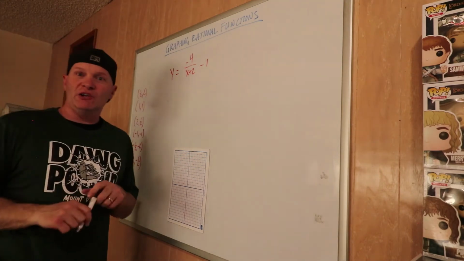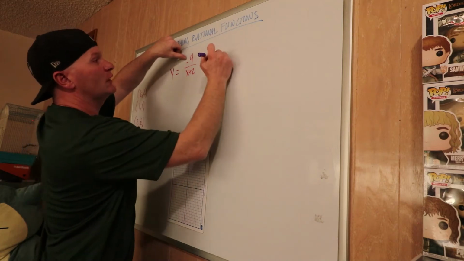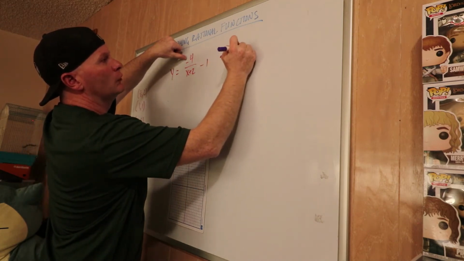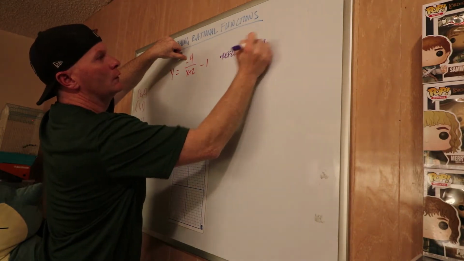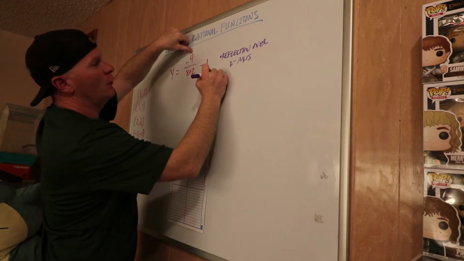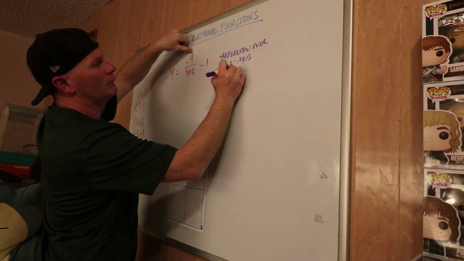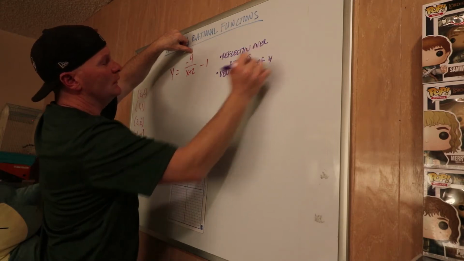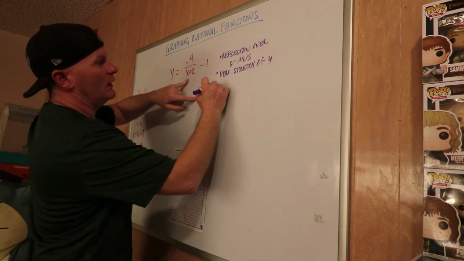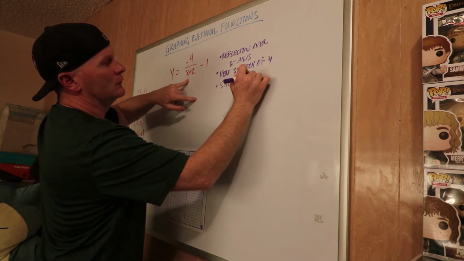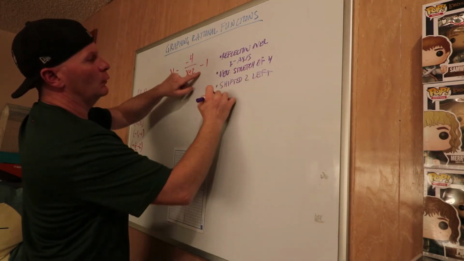What kind of transformations do we see on this one? Well, we got a reflection, right? Over the x-axis. It's got a stretch of 4. And then it also is shifted 2 to the left and down 1.